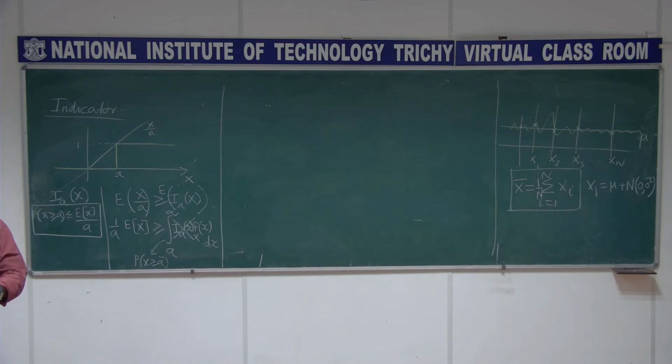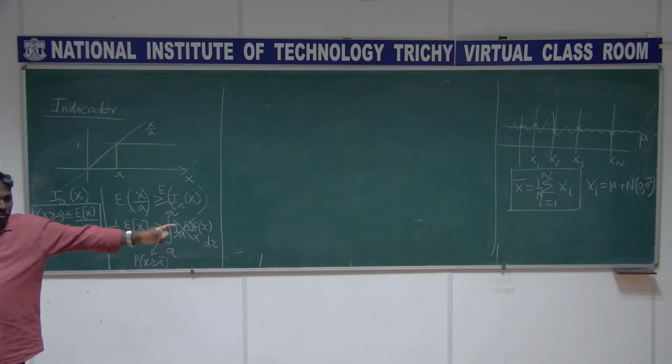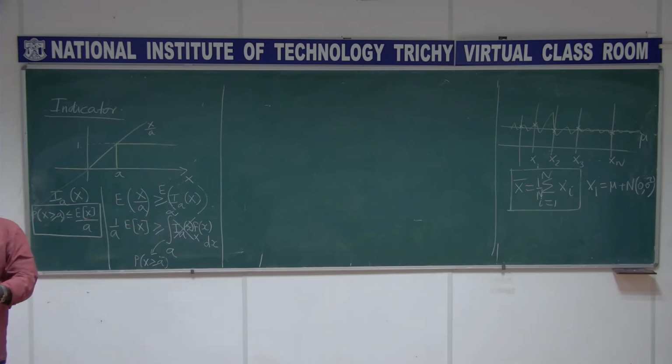But to get this answer, we actually need the density function of n. Indirectly, what does it mean? You need the density function of x1. If I know the density function, it is fine, I can find it in one shot. And this is only the model. I am saying that noise is Gaussian with mean 0 and variance sigma squared, but who knows, right? I am doing only the estimate now. This is my estimate: x1 plus x2 plus x3 and so on up to xn, divided by n.